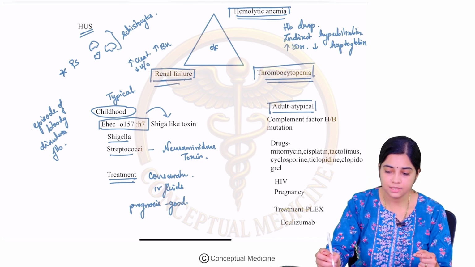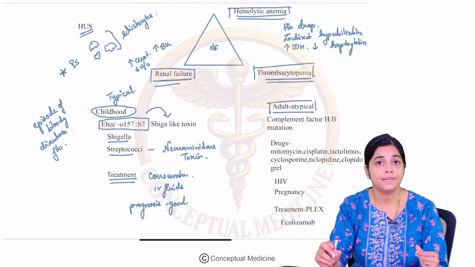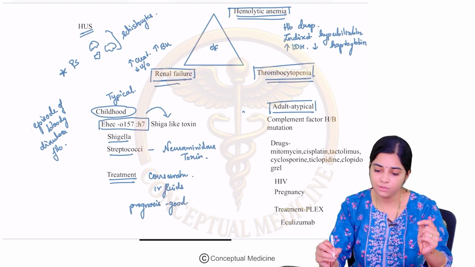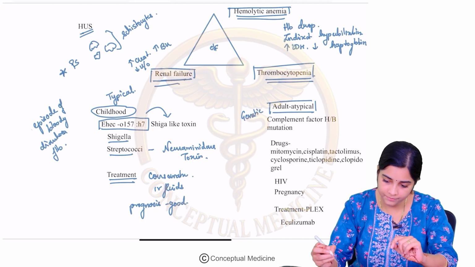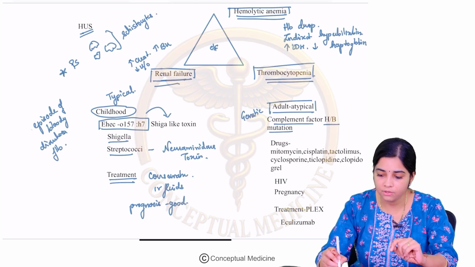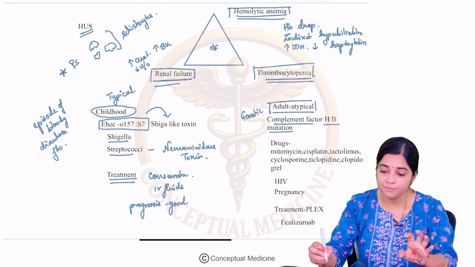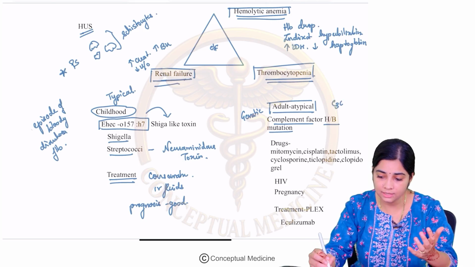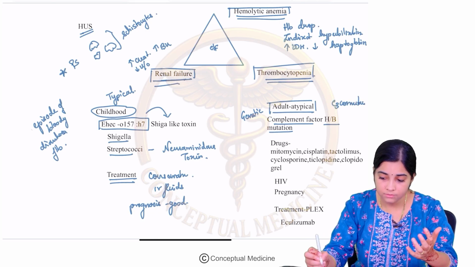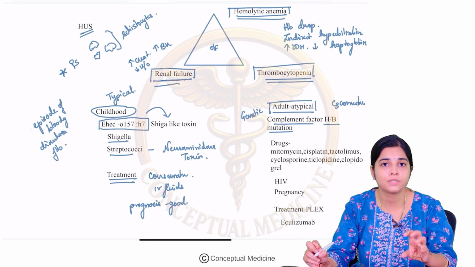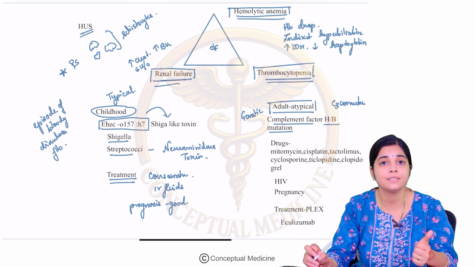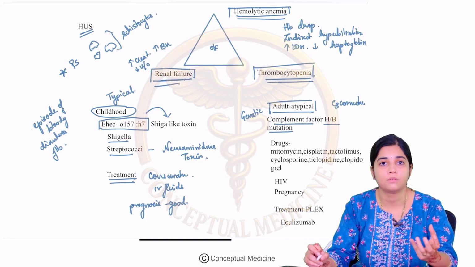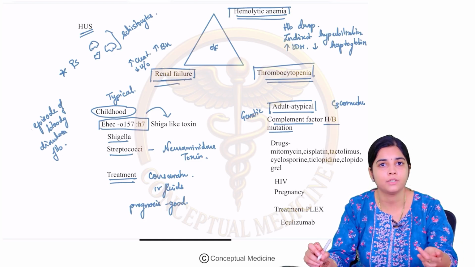Adult onset HUS is also called atypical HUS. It is often not triggered by infections. The most common cause is genetic, due to complement factor H or B mutation. Complement factors H and B are associated with C3 convertase, involved in the breakdown of C3. Whenever there is a mutation in that, there is unregulated complement activation, which damages the small vessels of the kidney and causes renal failure.